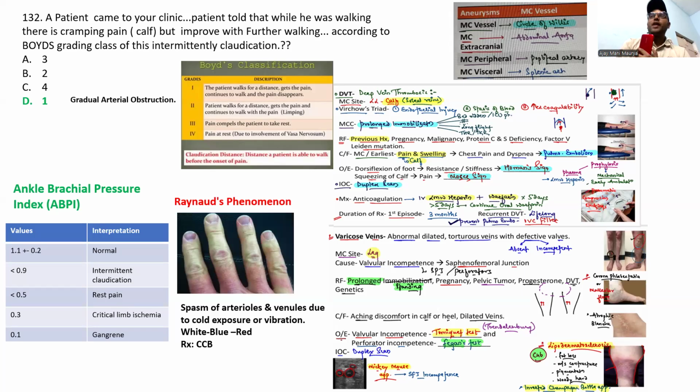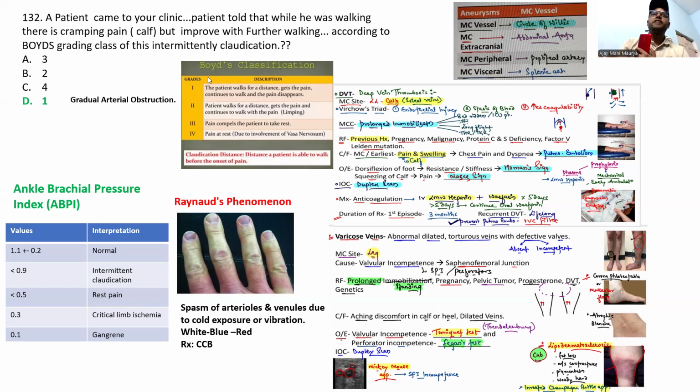It is from vascular surgery, guys. A patient came to your clinic and told that while walking, there is a cramp pain which improves with rest. This is gradual arterial obstruction, guys. We have the Fontaine's classification. So please remember the classification, guys.